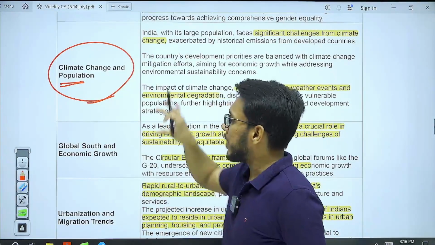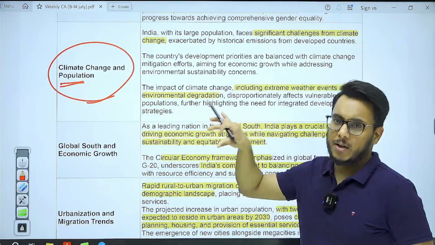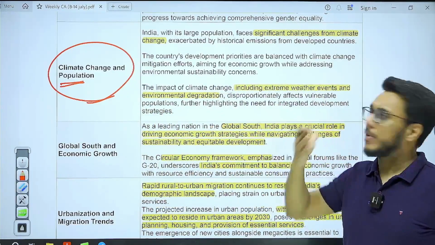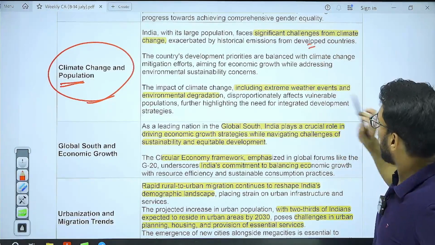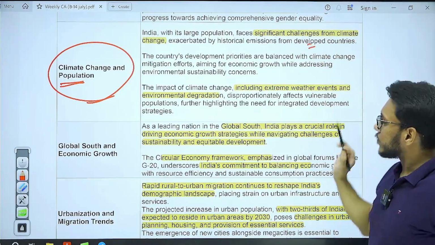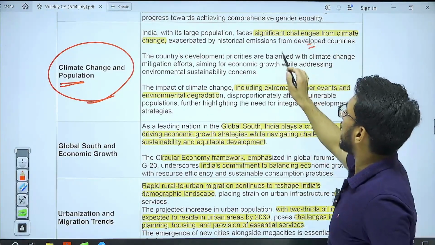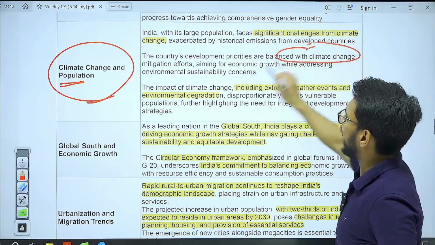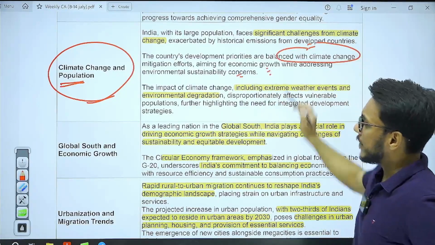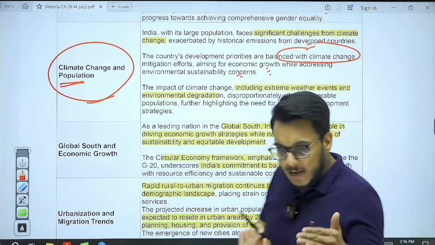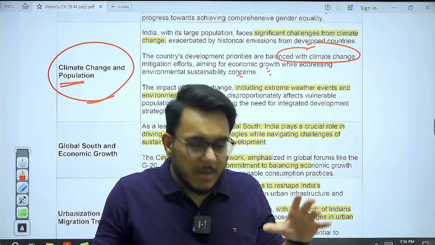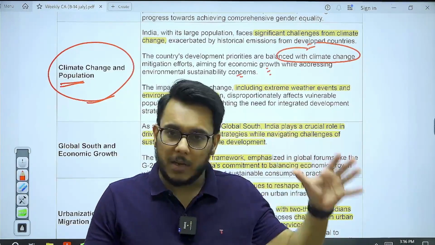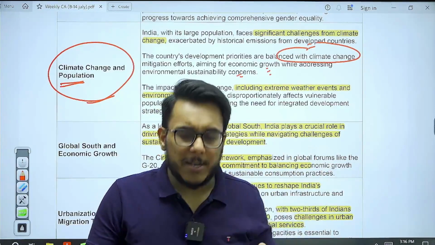So our population will put a lot of pressure on climate also, because of the carbon emissions that it will lead to. Okay, so this is something that is there. Now today, the country's development priorities are balanced with climate change mitigation effort. Fine. Now you see this thing that whenever climate change becomes an important priority, obviously it will put a drag on, let me explain you in this way.